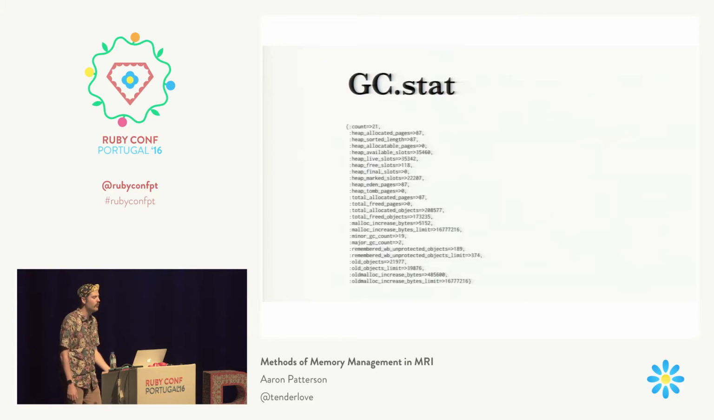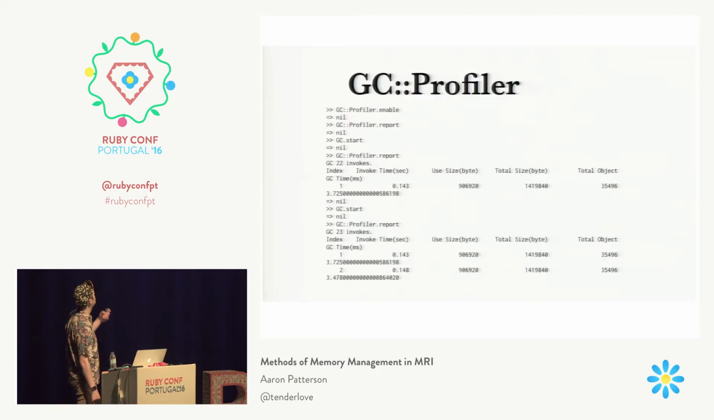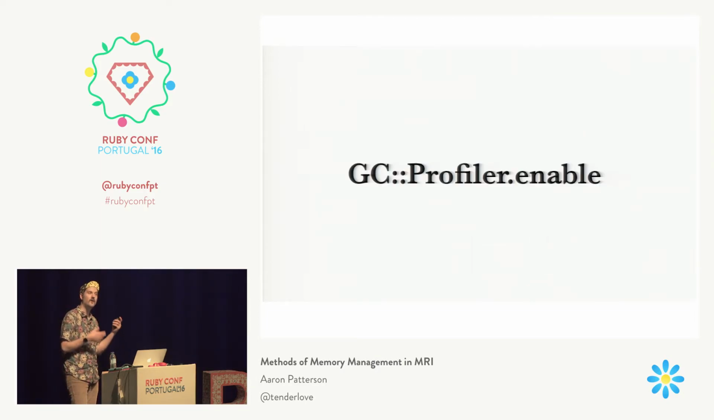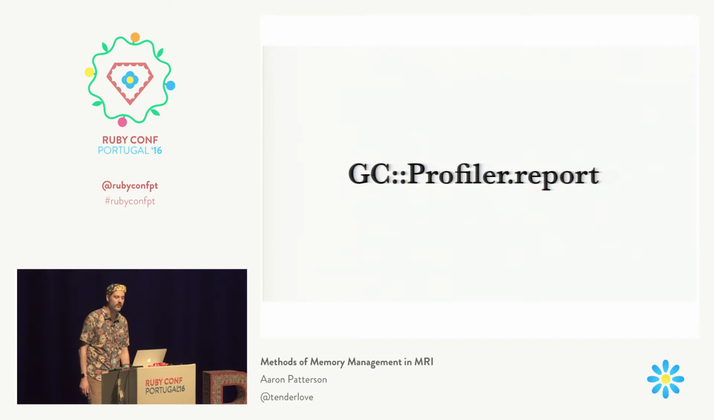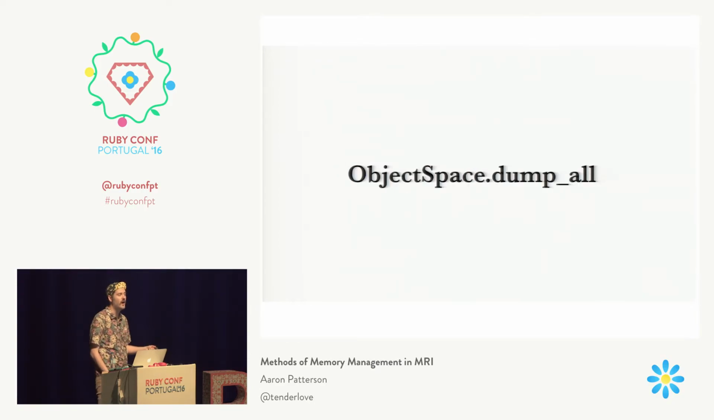We can also get GC performance information by using the GC profiler. This is just an example of it. You do GC profiler.enable, then run your program and ask for a report, and it'll tell you how long we've spent in the garbage collector along with other information about the GC. We can also introspect on the heap by using dump all. This is the API that I use to generate those graphs.